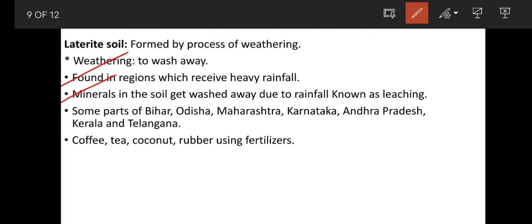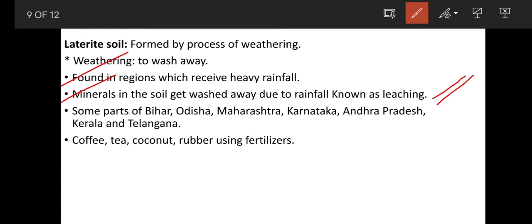Quartz, tin, different types of minerals are found in laterite soil. But due to heavy rainfall, the minerals which are present in the soil get washed away. The washing away of minerals in the soil due to rainfall is known as leaching.